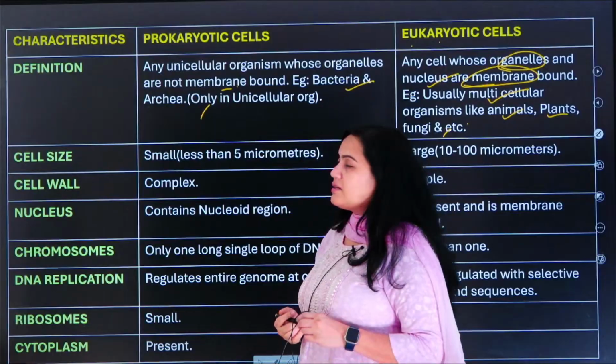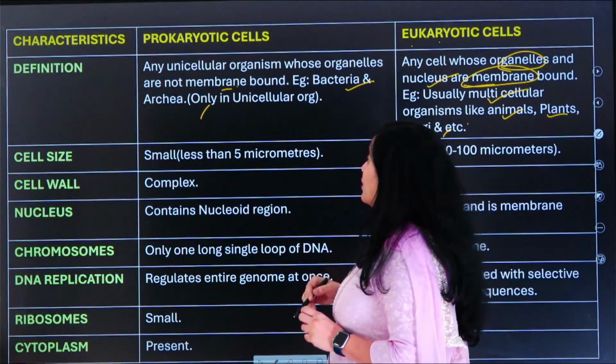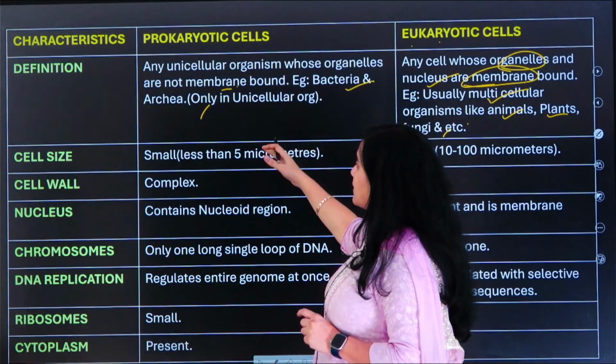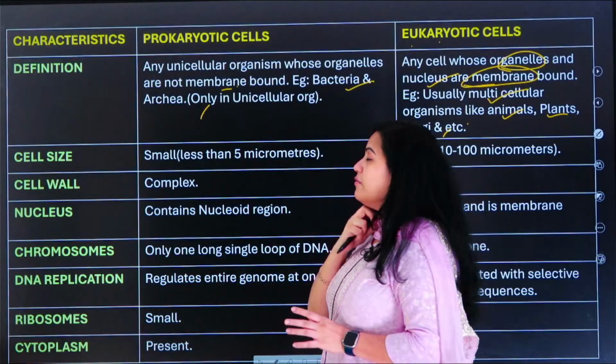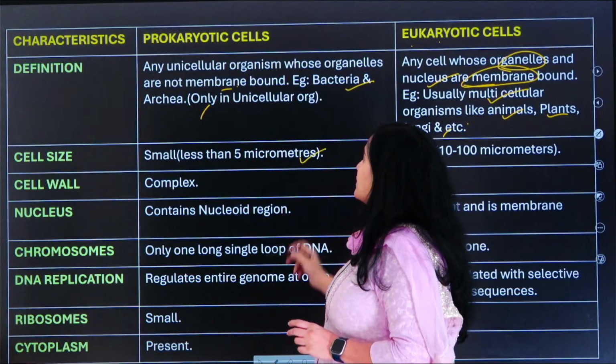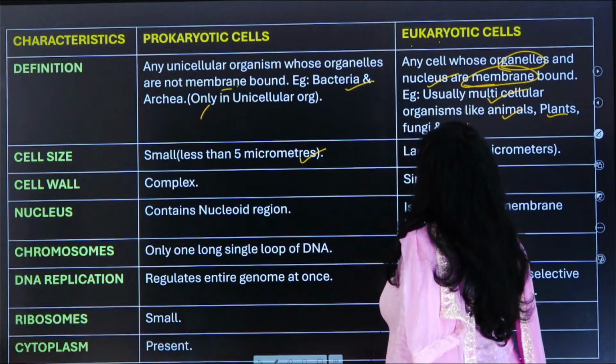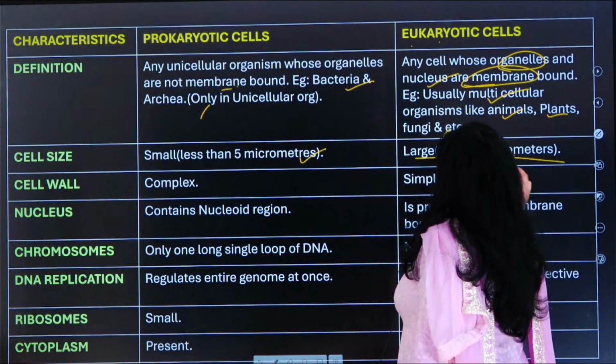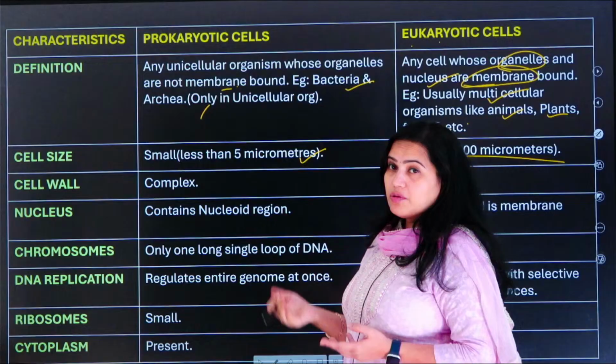And now let us understand about the cell size. If you are talking about the cell size, prokaryotic cells are smaller in size, which are less than 5 micrometers. And the eukaryotic cell is usually 10 to 100 micrometers, से ज़्यादा भी हो सकते हैं.